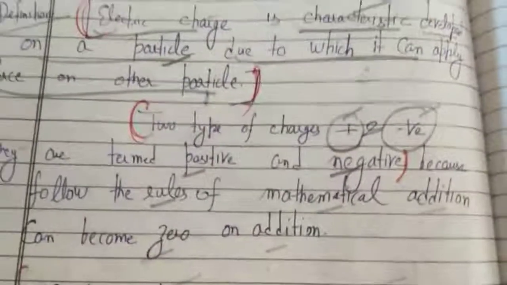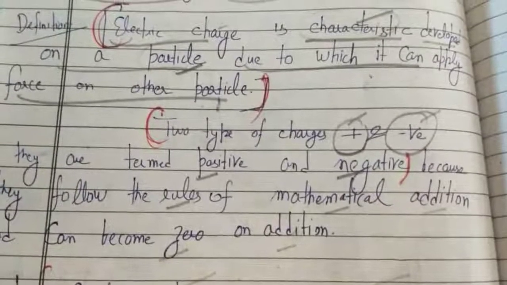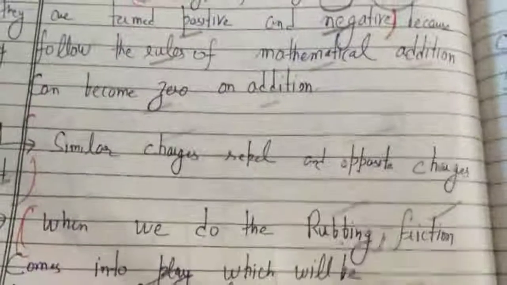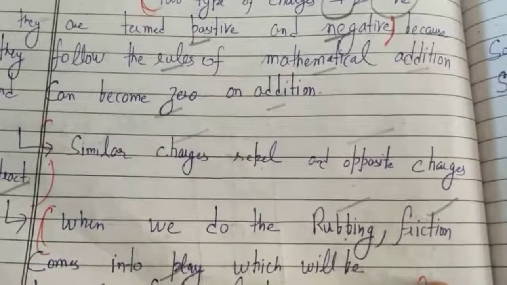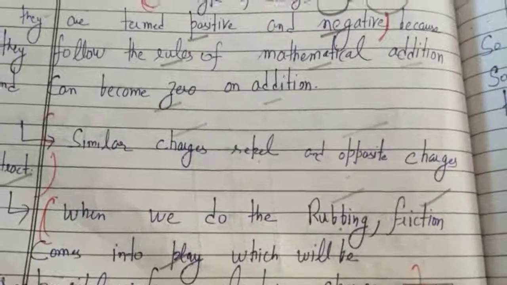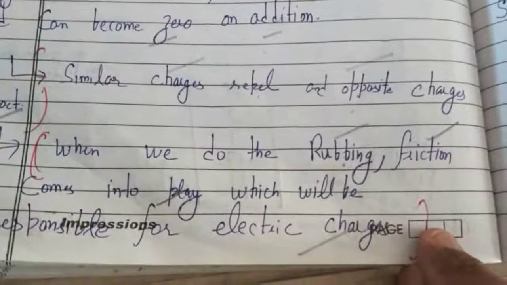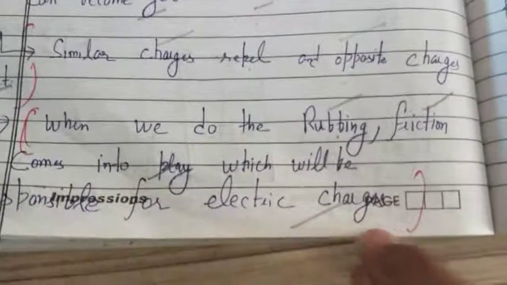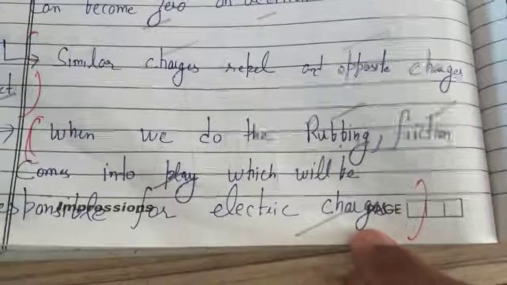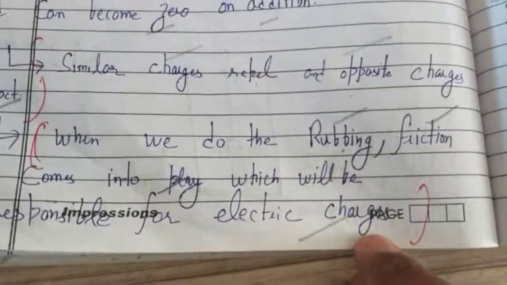Two types of charges are there, positive and negative. Similar charges repel each other, and opposite charges attract each other. You do the rubbing, friction comes into play, and friction is mainly responsible for developing electric charge on a particle.